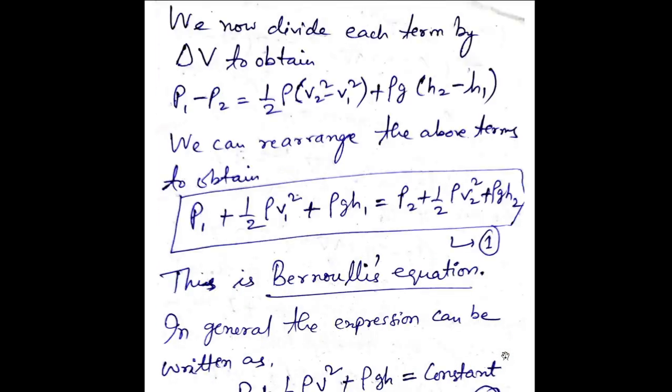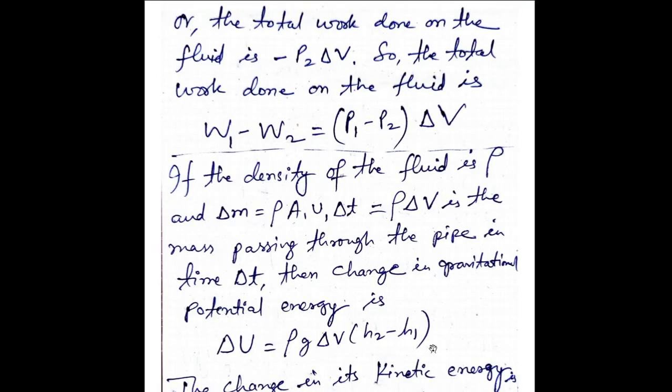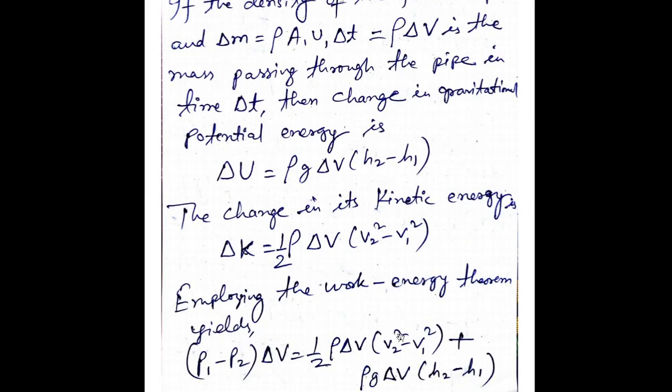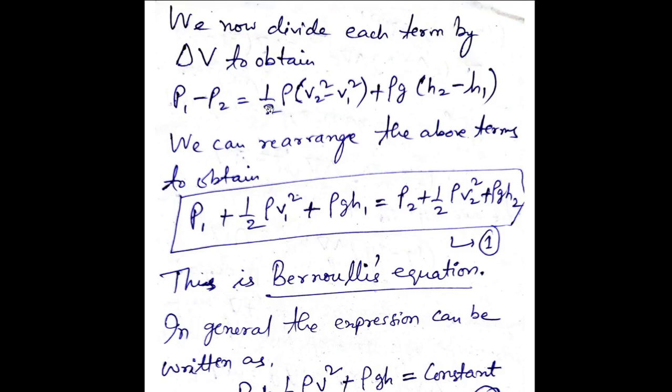Now we divide each term by delta V. See here we have this volume, delta V, common in all the terms, right? So I can divide by delta V on both sides, and this delta V will be cancelled from all the terms. So I'll be remaining with P1 minus P2 is equal to half of rho (V2 square minus V1 square) plus rho G (H2 minus H1). Correct?